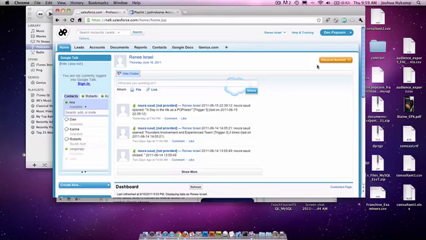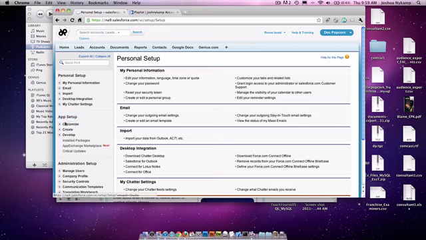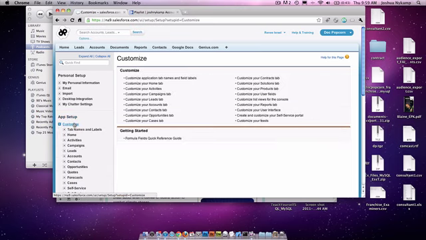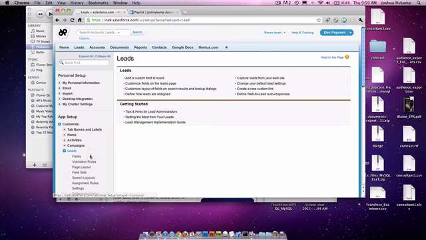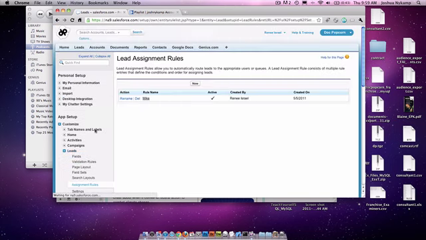Hey, I just want to go over what lead assignment rules are, how to use them, how to build one, and how to use it with a new lead. So basically, we're going to go into the setup here. Go to the drop down. We're going to go customize, leads, and assignment rules.